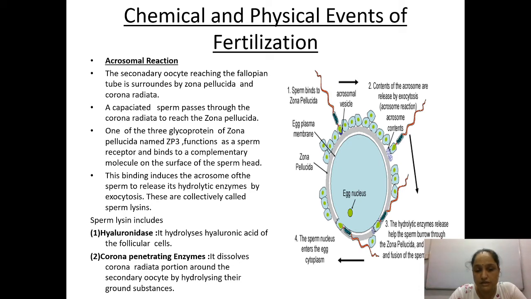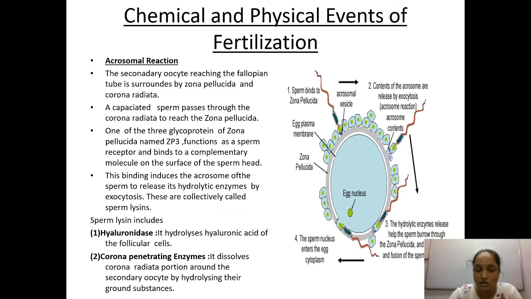So what happens to the follicular cells? They release hyaluronic acid. Next, the corona penetrating enzyme. It dissolves the corona radiata portion around the secondary oocyte. So what did the first enzyme do? It digested hyaluronic acid of the follicular cells. The second enzyme of the sperm lysin is the corona penetrating enzyme. It penetrated the corona layer. It dissolved the corona radiata portion around the secondary oocyte by hydrolyzing their ground substances.